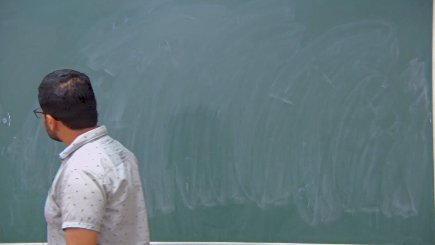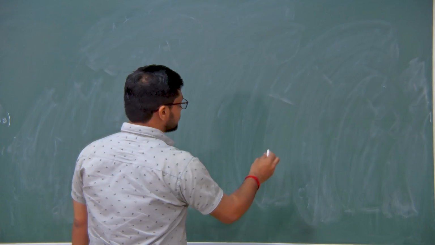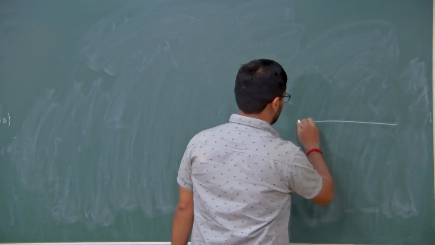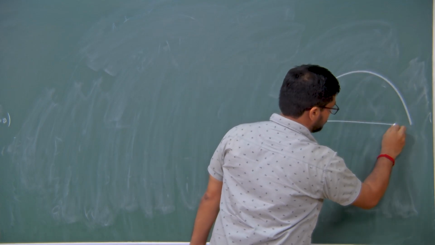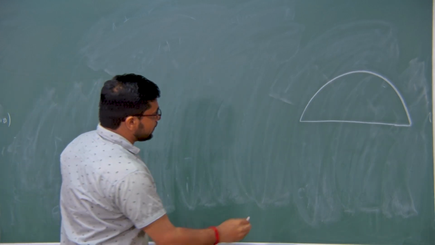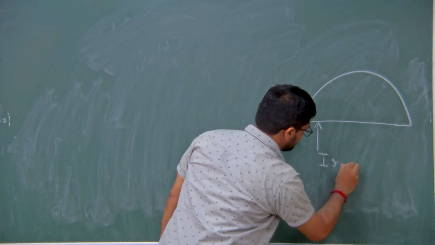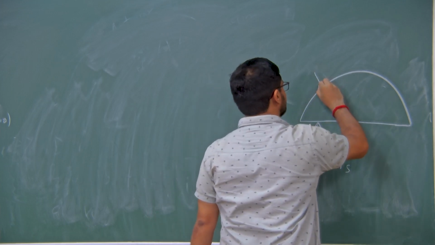So, what force drives the flow inside the anterior chamber? To explain that, I will draw the schematic again. This is the anterior chamber of our eye, this is the iris, and this is the cornea.